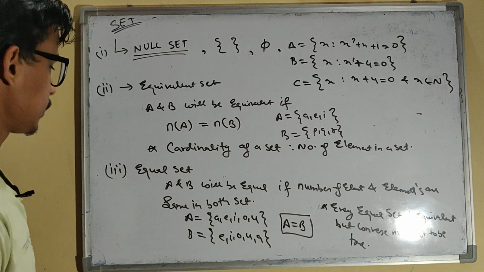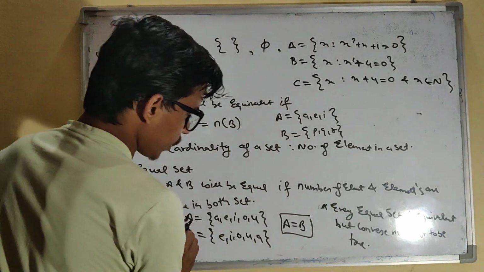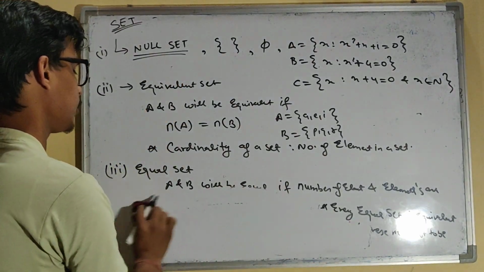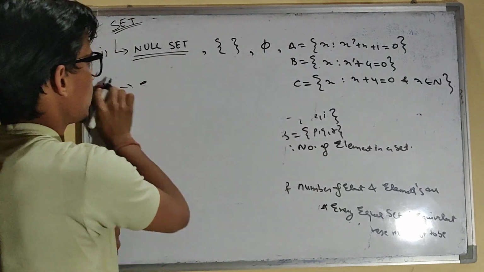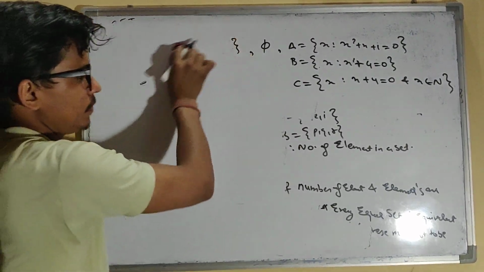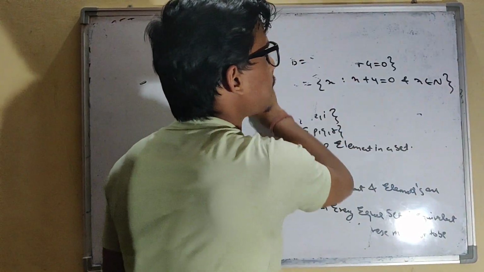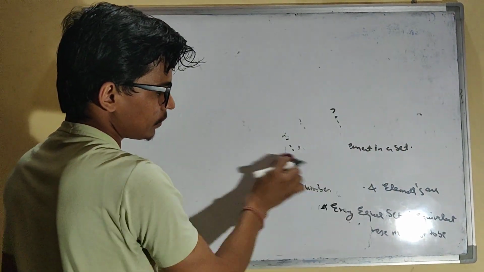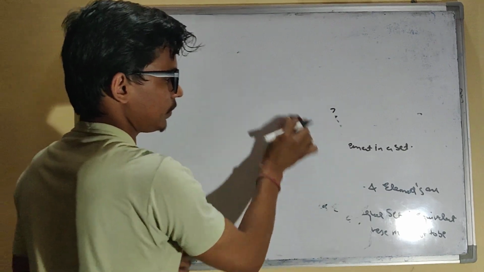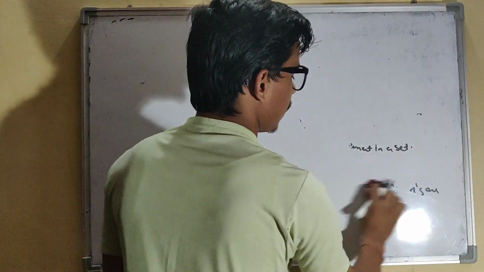We are going to see some more examples, meaning types of sets. Next is finite set and infinite set. You can classify sets on this basis also, right? So what is a finite set? As the name suggests, a finite set is a set with a limited, countable number of elements.